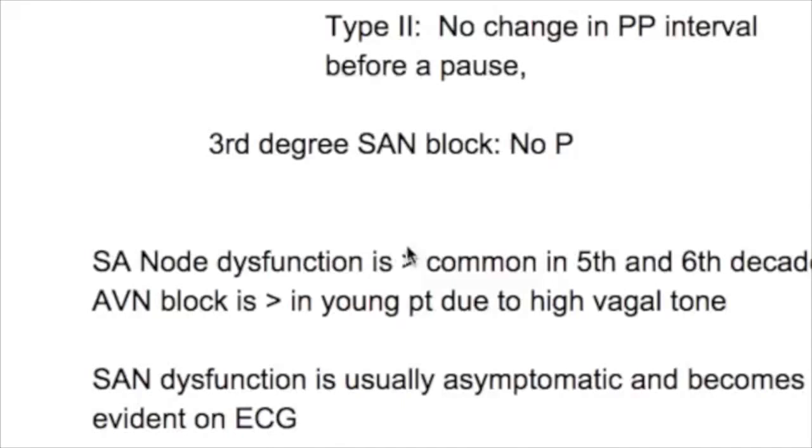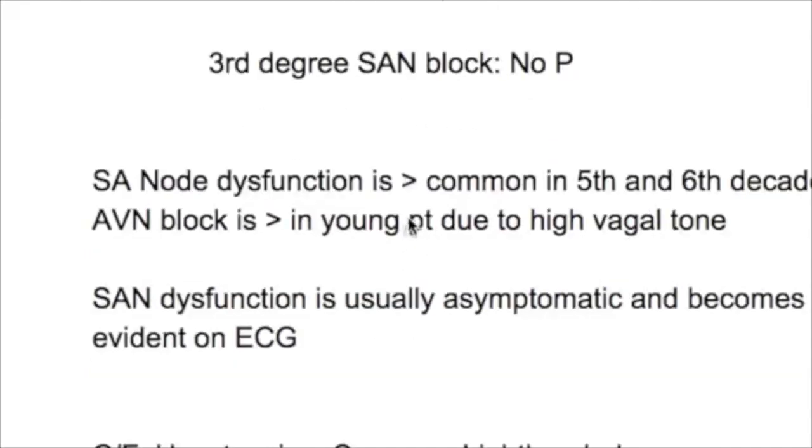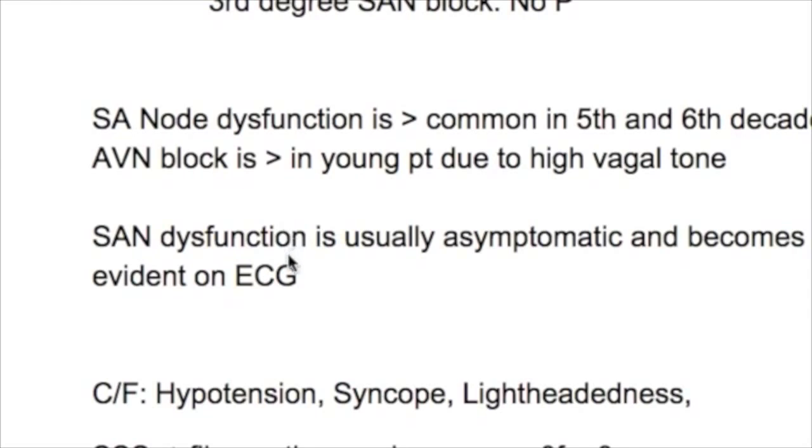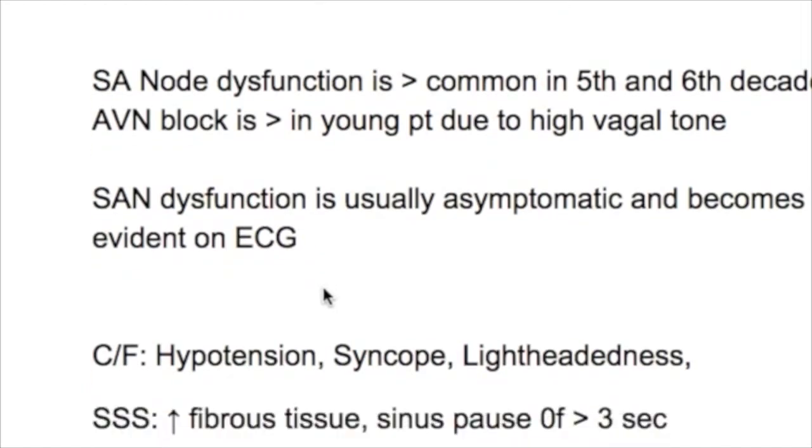At what age is SA node dysfunction common? SA node dysfunction is more common in the 5th and 6th decade and is usually asymptomatic. And at what age does AV node block occur? AV node block is more common in young patients. And why is it due to? It's due to high vagal tone, as occurs in athletes. So SA node dysfunction is usually asymptomatic and becomes evident on ECG.